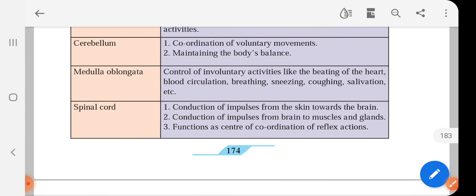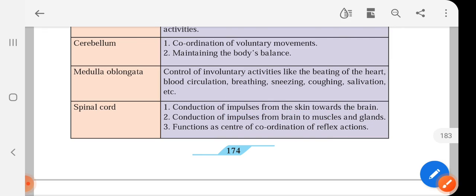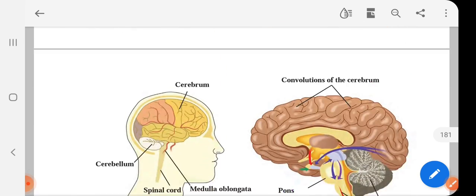Now if you talk about spinal cord, so it's conduction of impulses from the skin towards the brain. Okay, conduction of impulses from brain to muscles and glands. Functions as center of coordination of reflex actions. So these are the functions, okay, important, like conduction of impulses. Impulses means information, electrochemical signals. So from skin towards the brain, from brain to muscles and glands, and it's a center of coordination of reflex actions or reflex arc. So this is how we have finished with central nervous system.